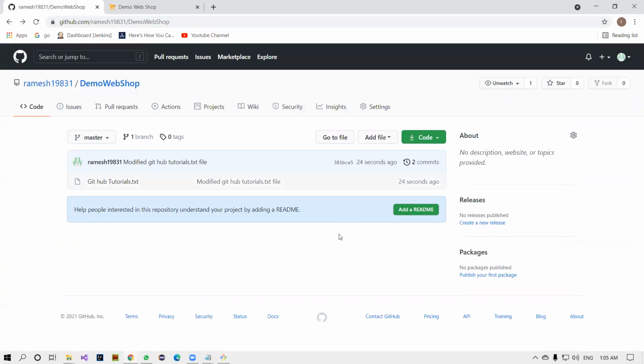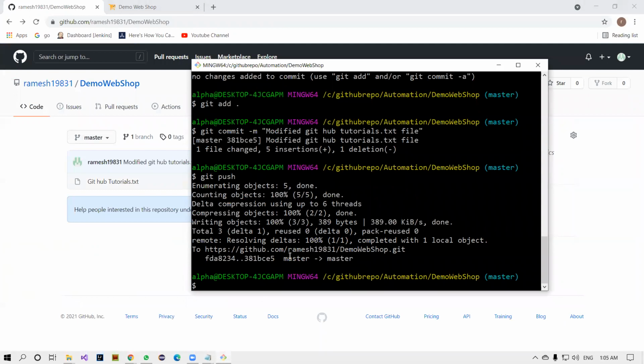See, guys, I'm not here to explain what is there in the net. I'm going to tell you now the issues. Definitely, you will get some issues when you're merging, committing, or adding the local code and pushing the local code to the remote repository. That issues I'm going to explain right now. What are the issues that will come?